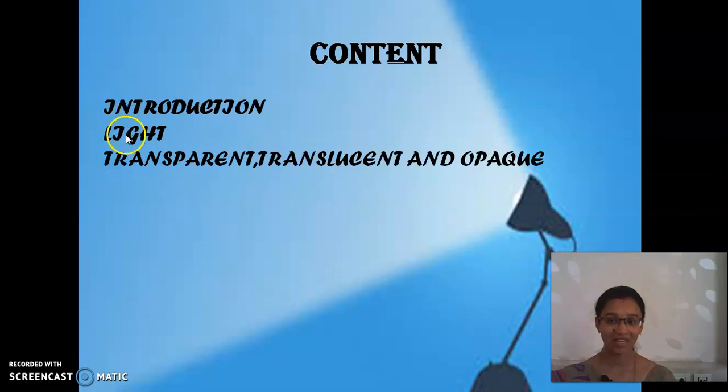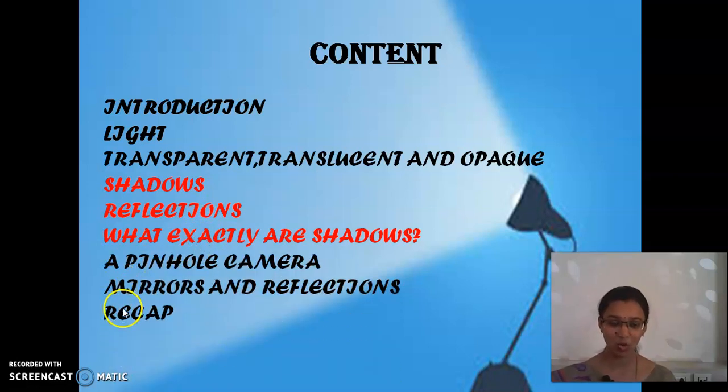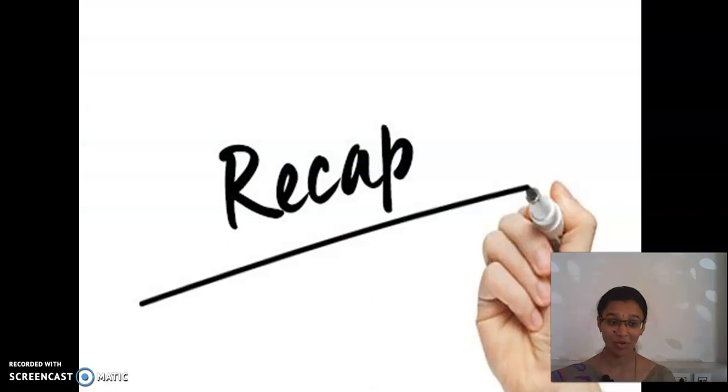Yes, the contents are light and then transparent, translucent, opaque. In addition to this, we have seen the properties of light. We have seen 7 different properties of light in the last class. Now we will be seeing about transparent, translucent, opaque, and then what is meant by shadow, reflection, and what exactly shadows are. As usual, this remaining topic we will be seeing in the next class. Shall we go? Before going into the session, we will have a short recap of what we had seen in the last session.